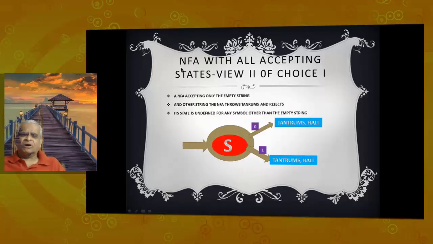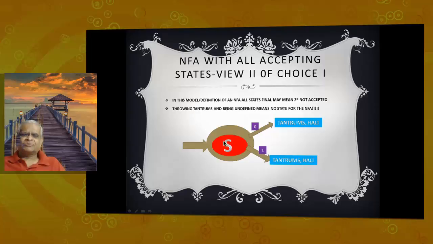Let us take another choice for NFA, another definition for NFA. Here is an NFA with one state. On epsilon it accepts. For any string that comes, on 0 it throws a tantrum, because it is an undefined state. On 1 it throws a tantrum for the undefined state. This NFA is undefined for any symbol, for any string except epsilon.